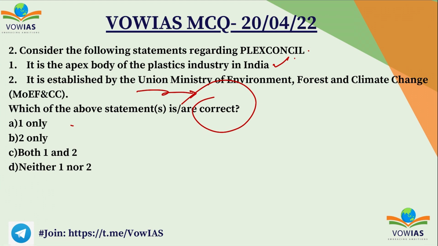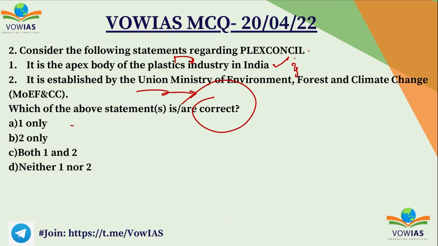So Plex Council. So the first statement says it is the body of plastic industry. So it is related to plastic industries. So when something is related to industry, will it belong to Environmental Ministry? The answer is no, because we have another ministry called the Commerce Ministry. So among these two statements, only one can be right.